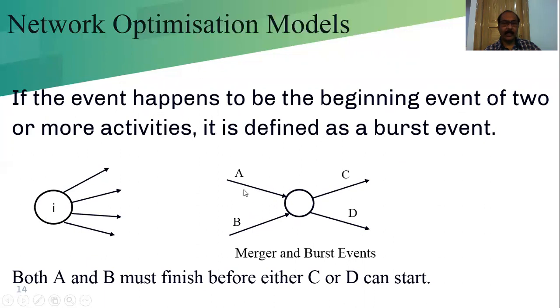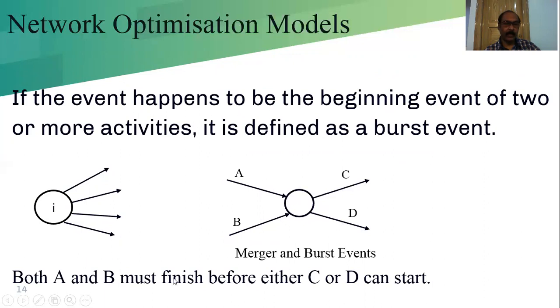Now, in this picture, activities A and B both are merged in this event, and at the same time, C and D are going out. So this event is at the same time a merge and a burst event.